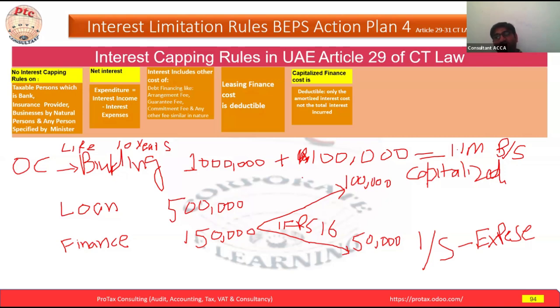If you divide 1.1 million, what will be the per year amortization and depreciation? And in this 110, what is the part of the interest and what is the part of the depreciation? Because interest will be amortized and the depreciation is on the asset's original value.